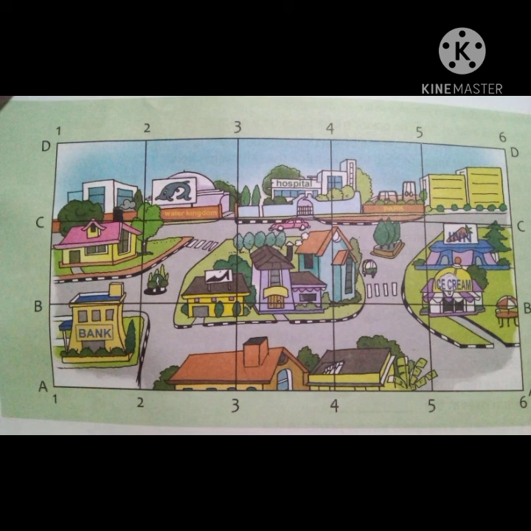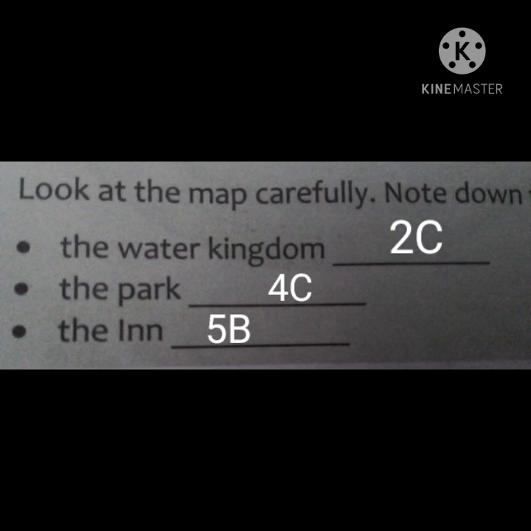Now look at the map carefully. Note down the location of the following places. The Water Kingdom is in grid 2C. The park 4C and the inn 5B.